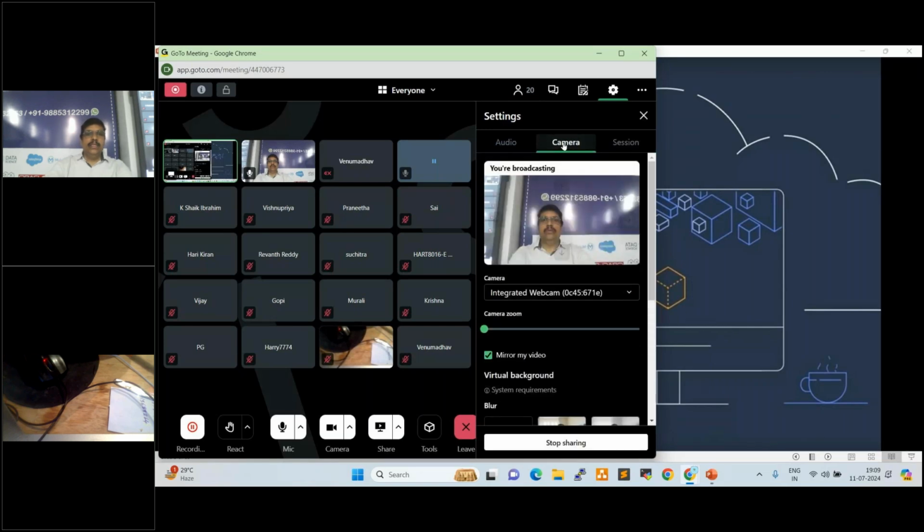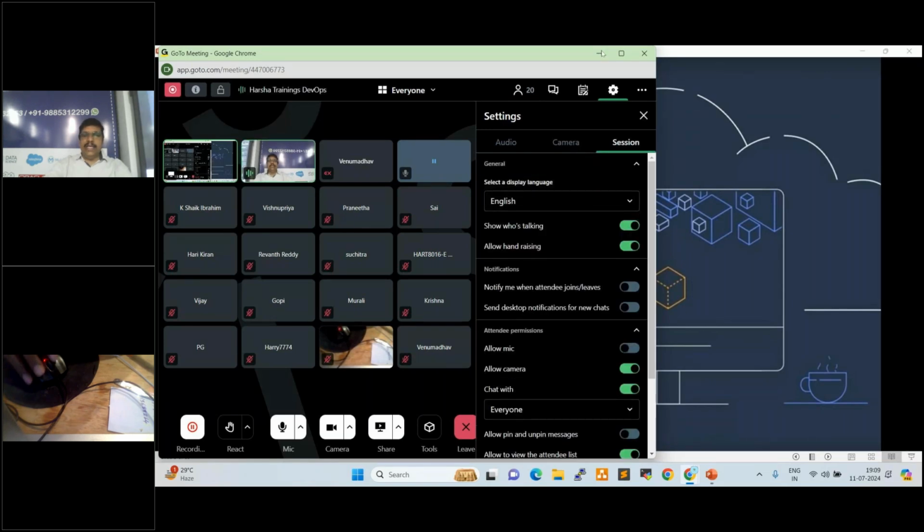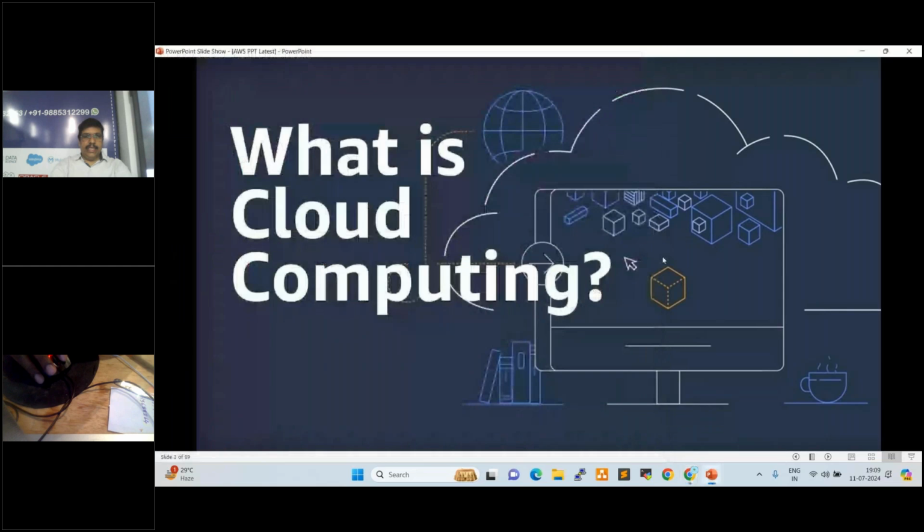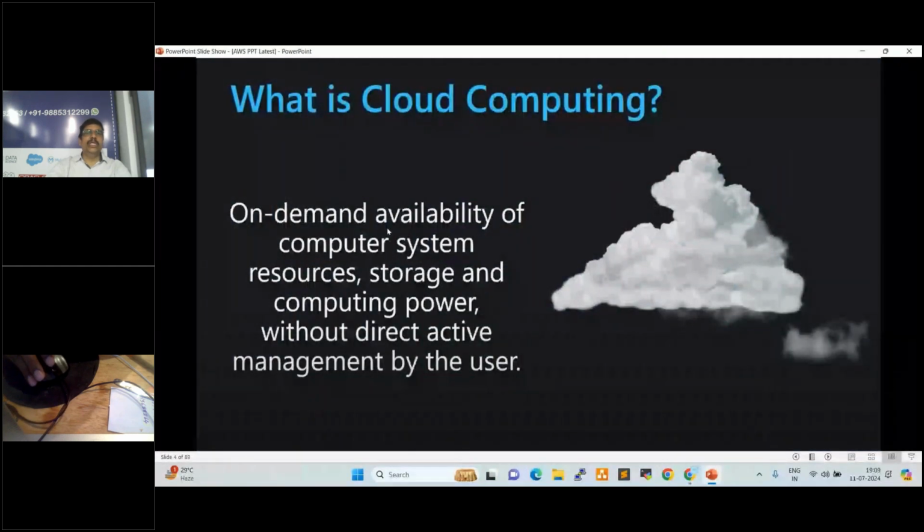I collected the definition, which is: it is the on-demand availability of computer system resources, storage, and computing power without direct active management by the user. What does it mean?